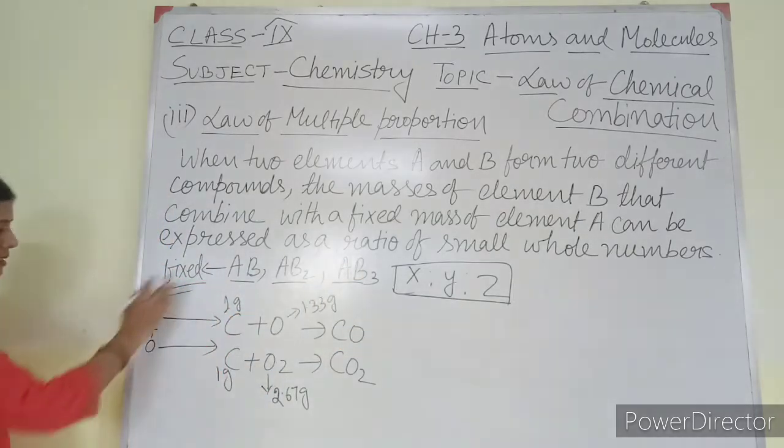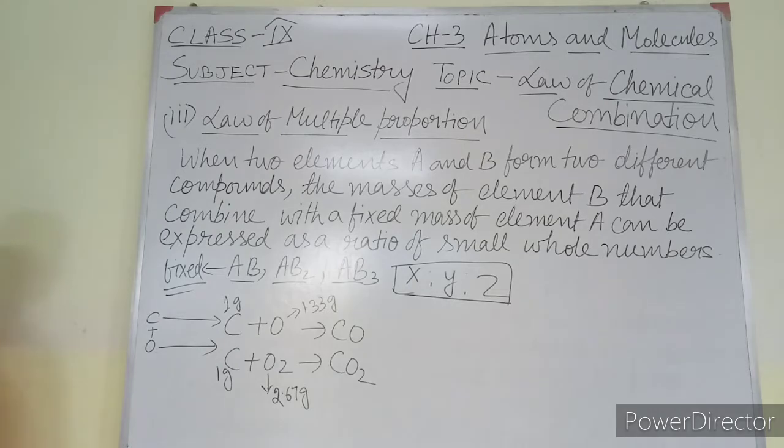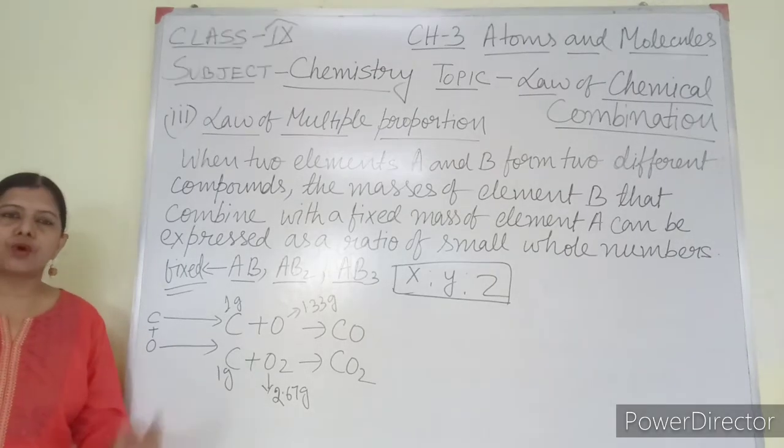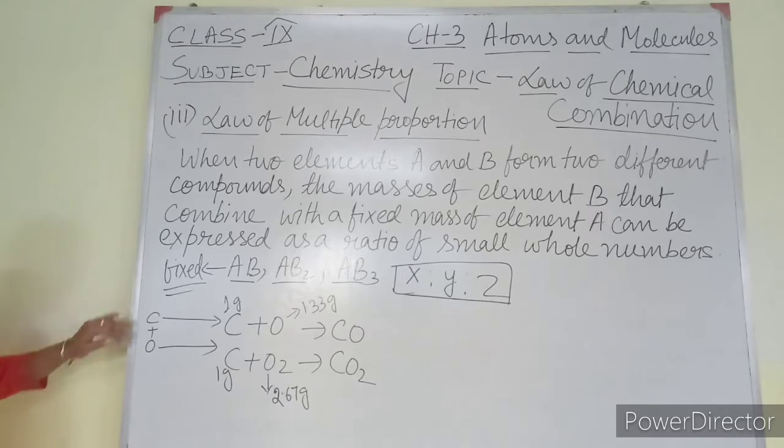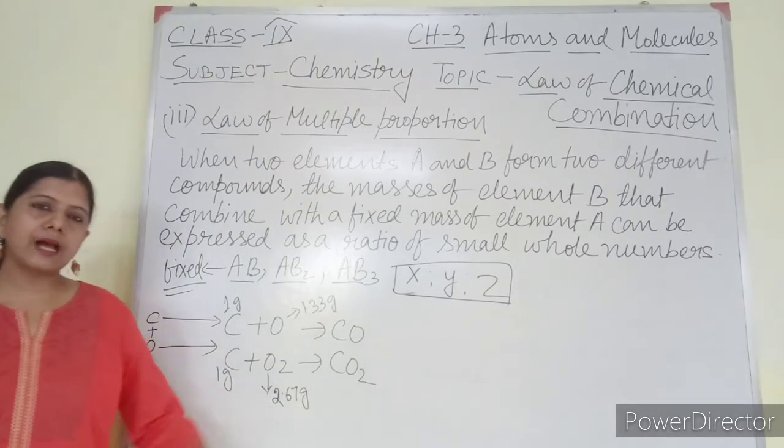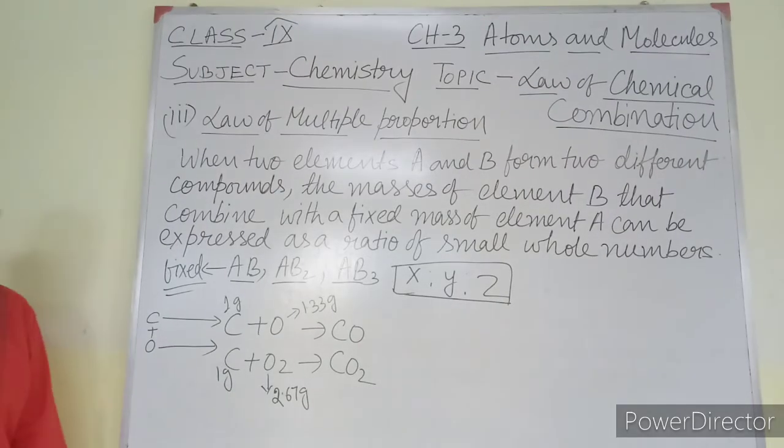Now I am going to explain mathematically. Suppose carbon and oxygen may combine in two different ways to form two different compounds: carbon monoxide and carbon dioxide. You know it very well.